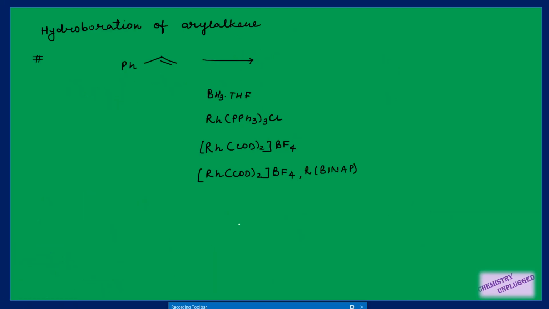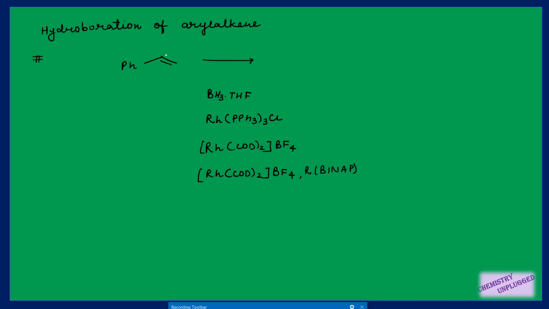Then we will take up one very important thing, that is hydroboration of aryl alkenes. We can have different types of conditions in this reaction: we can do normal hydroboration using BH3, or we can have a rhodium complex, a neutral rhodium complex, or we can have a cationic rhodium complex. This is the cationic part, right? And we can have a cationic rhodium complex in addition to this R-BINAP, right? So 4 different possibilities can be there in this reaction.